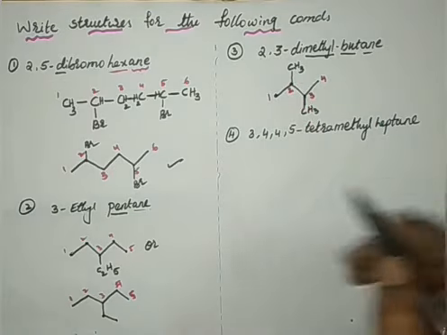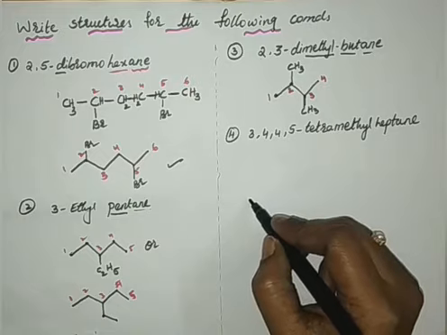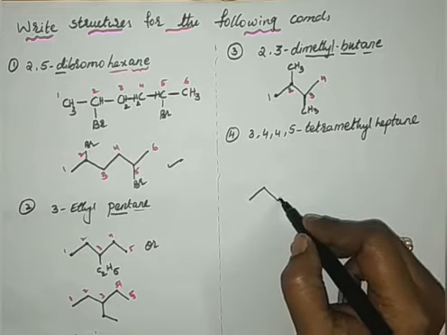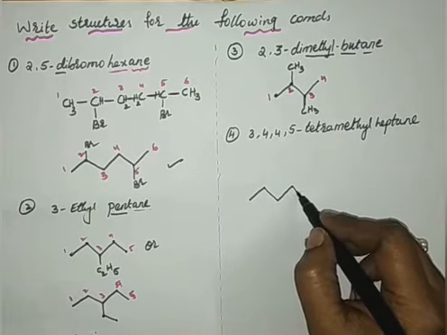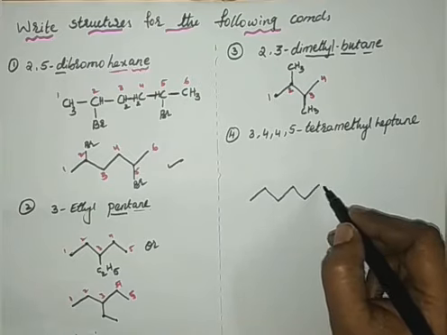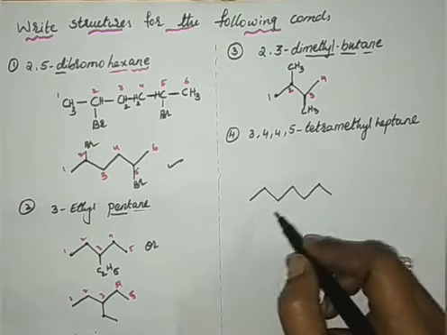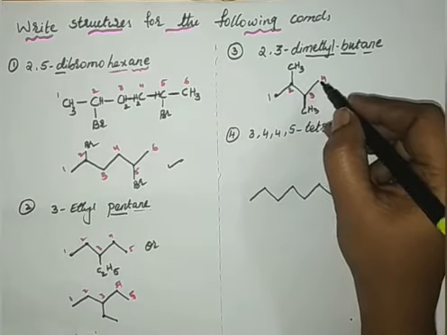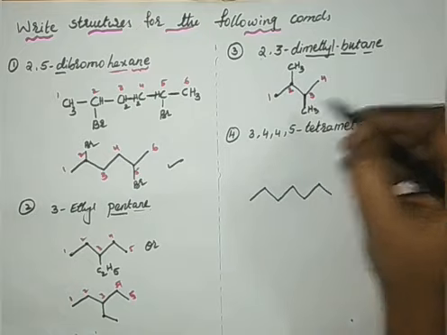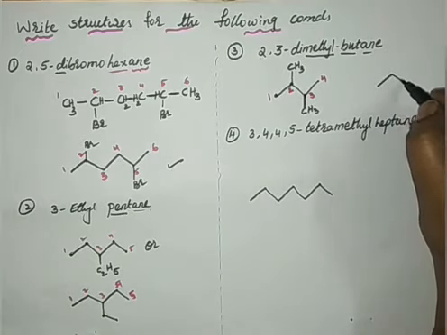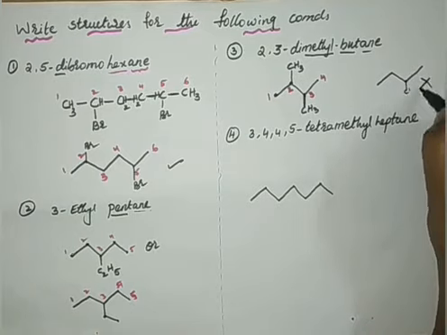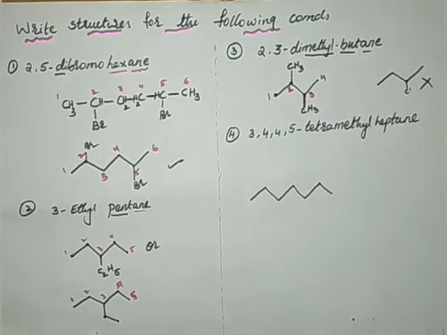Next one, heptane. For heptane, draw 7 lines, 7 carbon atoms. This is 4 and 5, 6, 7. As I said, all bonds should be equal length. Even this substituent should be of the same length, because this is carbon, this is carbon. Somebody will write like this, this much only they will write. What happens to this carbon length? No, you should not write like that. This is wrong. Same bond length should be present.